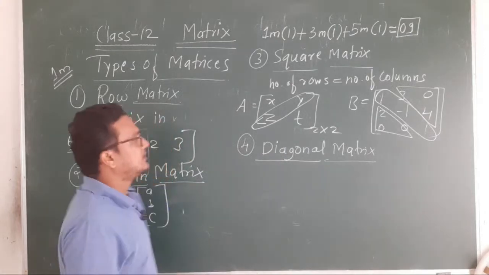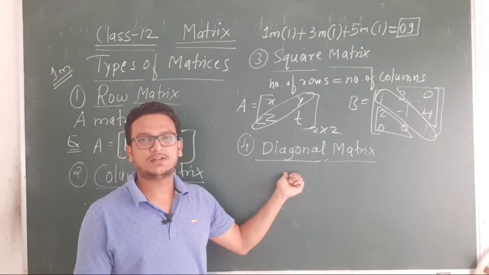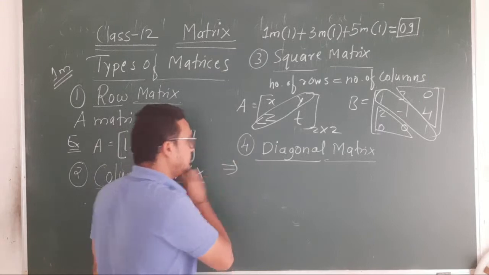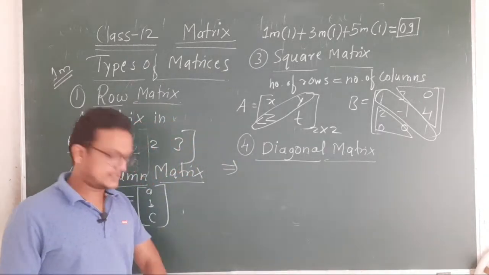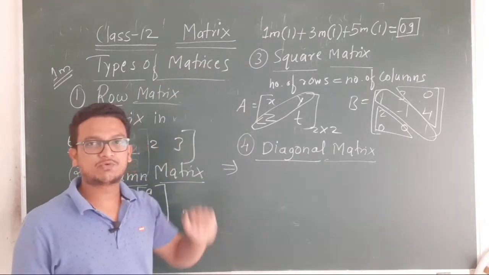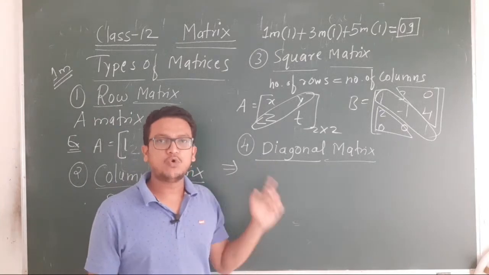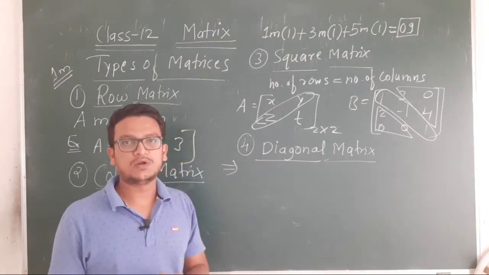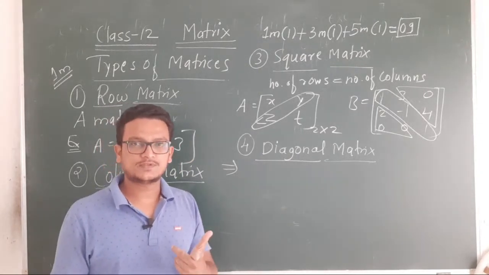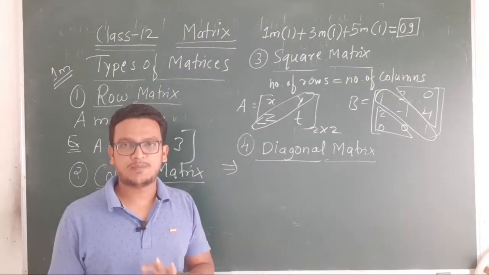Now come to the definition of a diagonal matrix. What does diagonal matrix mean? We will see here. To define a diagonal matrix, you have to start the definition with a square matrix. Why? Because we can define a diagonal matrix only for square matrices. Square matrix means the number of rows is equal to the number of columns. Only for such a type can we define a diagonal matrix.